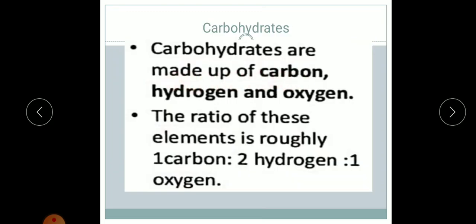Carbohydrates are made up of carbon, hydrogen and oxygen. The ratio of these elements is roughly carbon 1, hydrogen 2 and oxygen 1. So this is the general ratio of the elements present in carbohydrates.